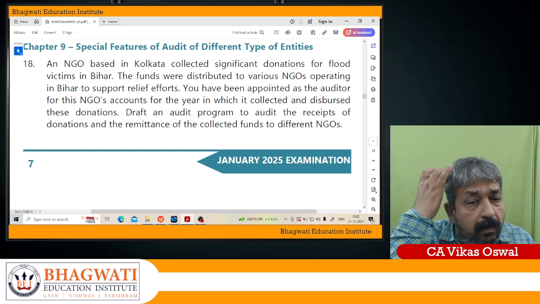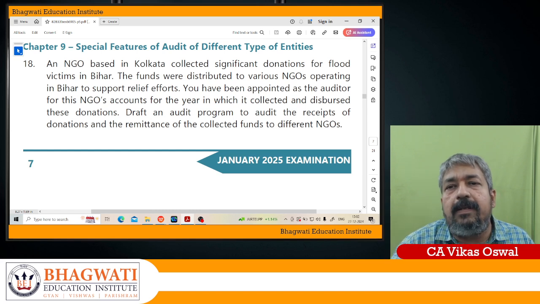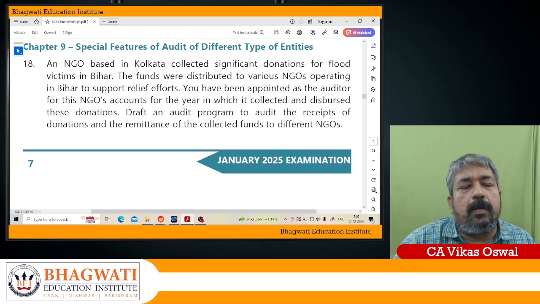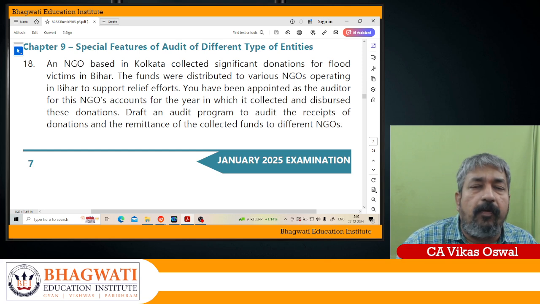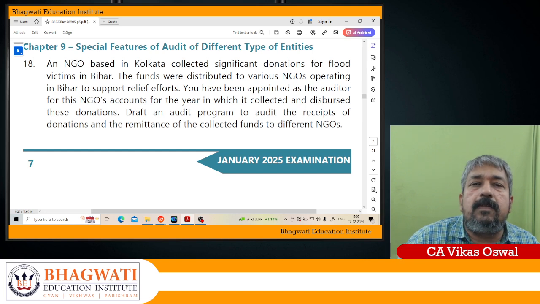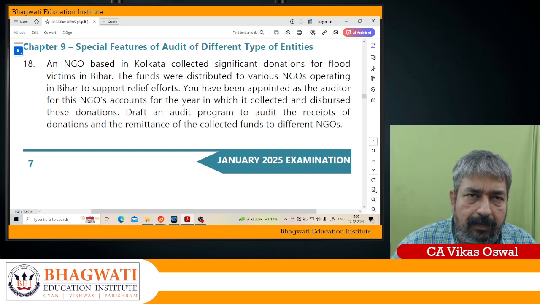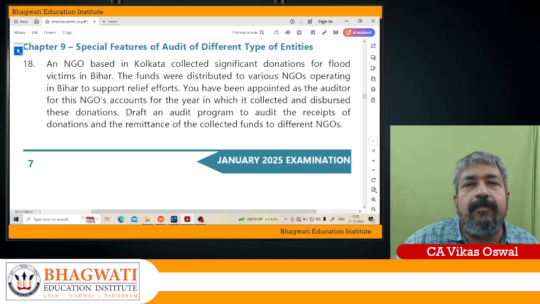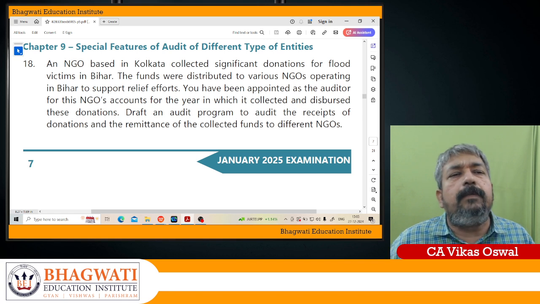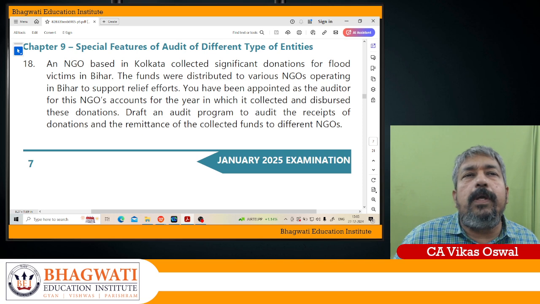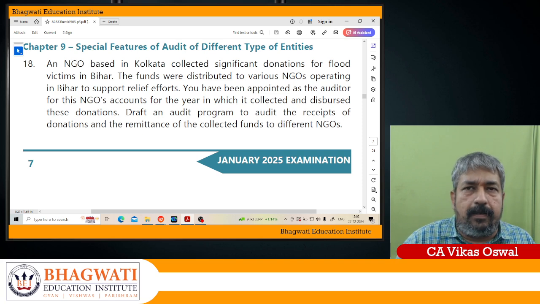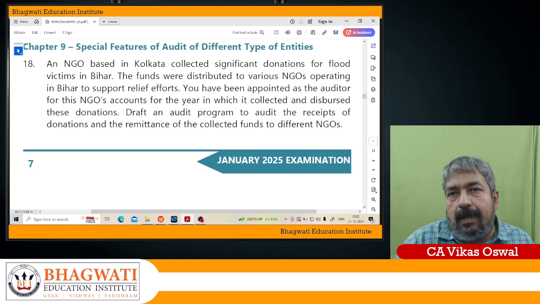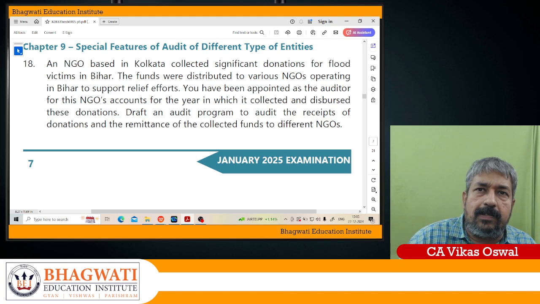Now, this has been remitted to other NGOs. When it is remitted to other NGOs, what are the aspects to be considered? First of all, the remittance should be through an account payee cheque or demand draft. That's a way of control in case of any NGO. So all the remittances should go through either an account payee cheque or demand draft. And then all the remittances should be supported by receipts or by acknowledgement.